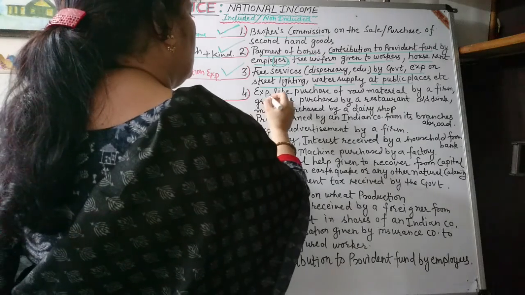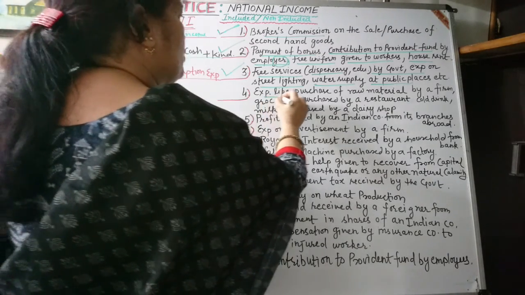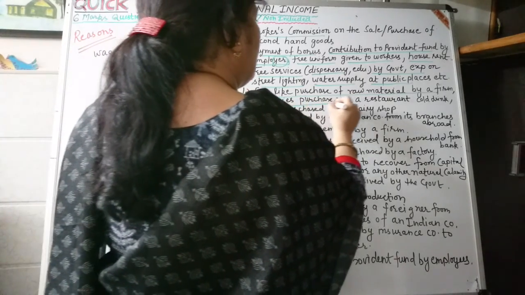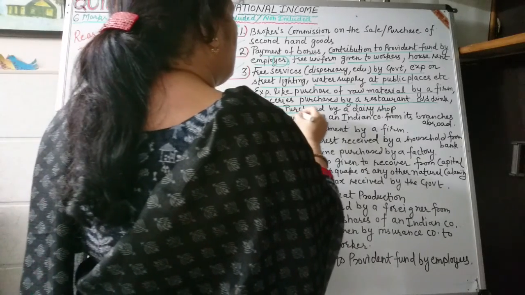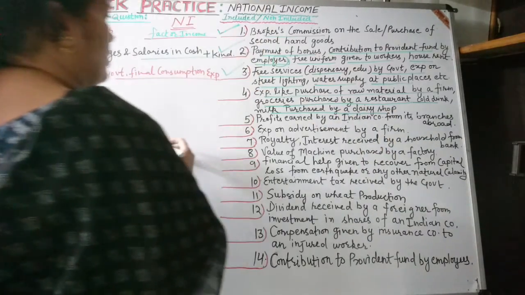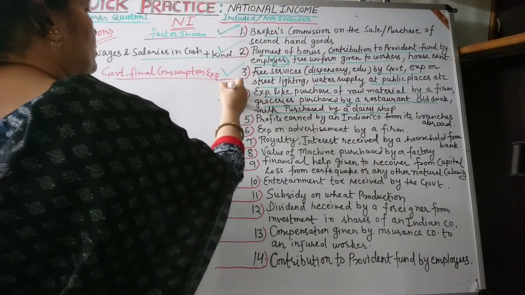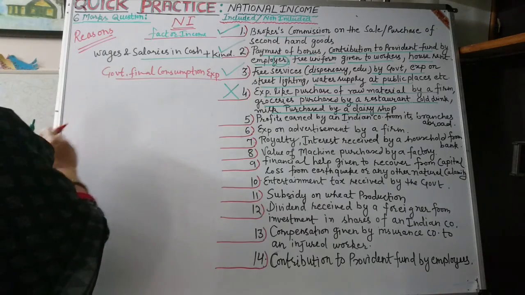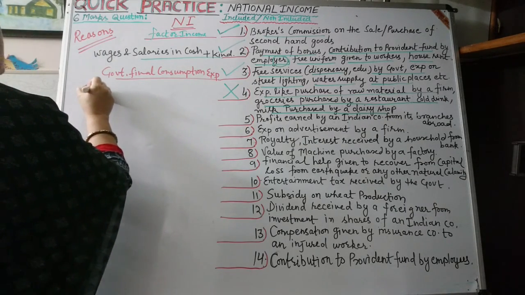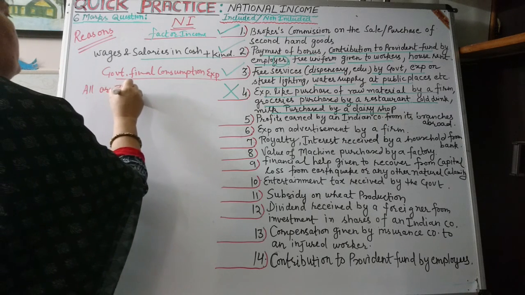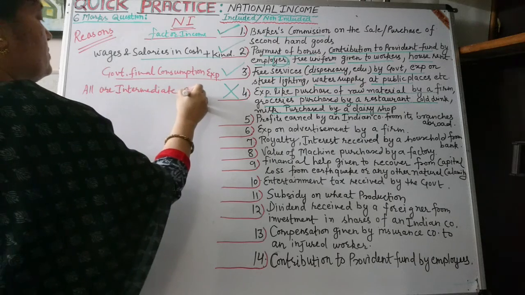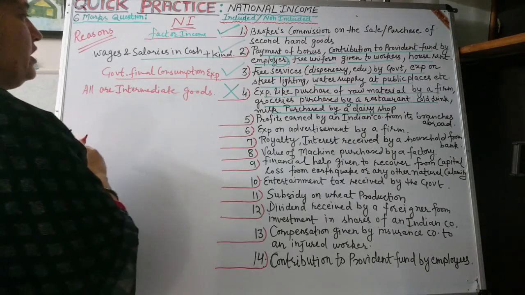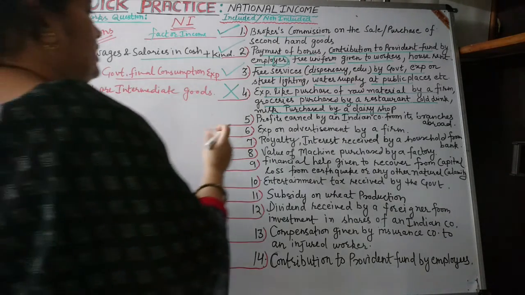Fourth option, expenditure like purchase of raw material by a firm, or groceries purchased by a restaurant, or cold drink purchased by a restaurant, milk purchased by a dairy shop. These will not be included in the calculation of national income because these all are intermediate goods, and intermediate goods will not be included in the calculation of national income.